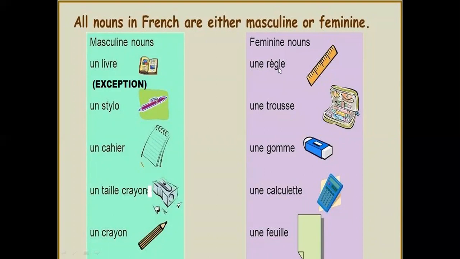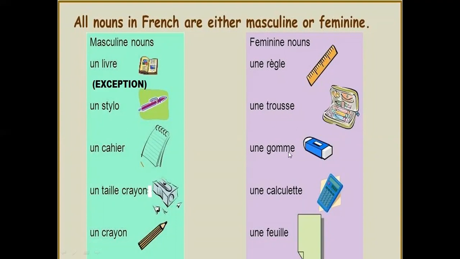Une règle. Now children, you can realize in règle, the word is ending with E. So that shows that règle is feminine, and we are going to put une as an article before règle. Une règle. It means a ruler. Une trousse. Now children, see, trousse is also ending with E. That shows that it is feminine. Again, we are going to put une as an indefinite article. Une trousse, a pencil box.